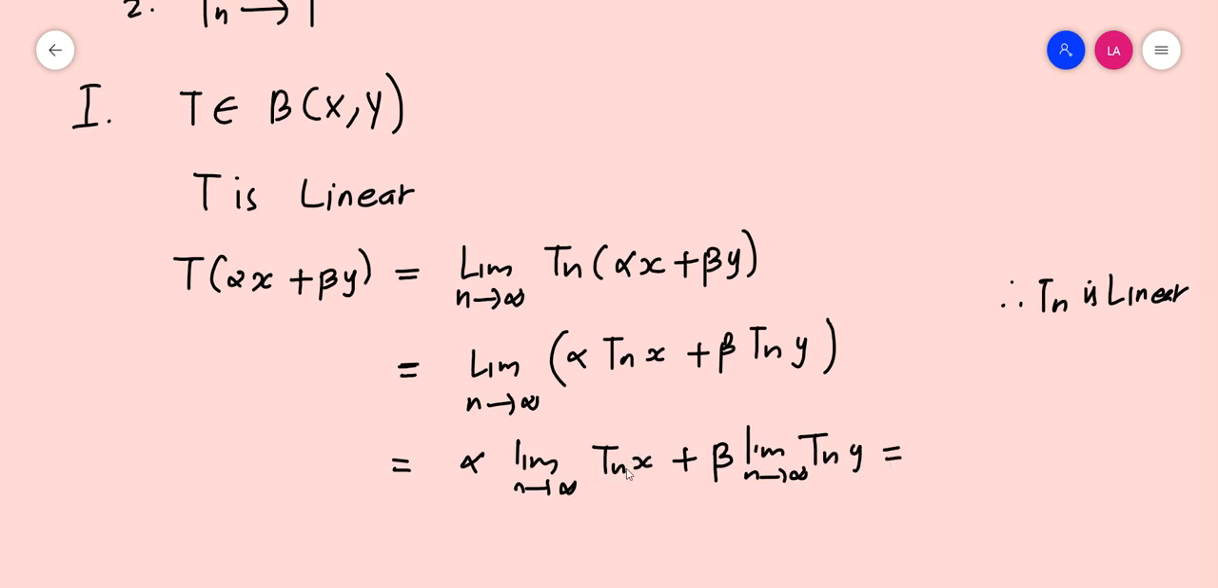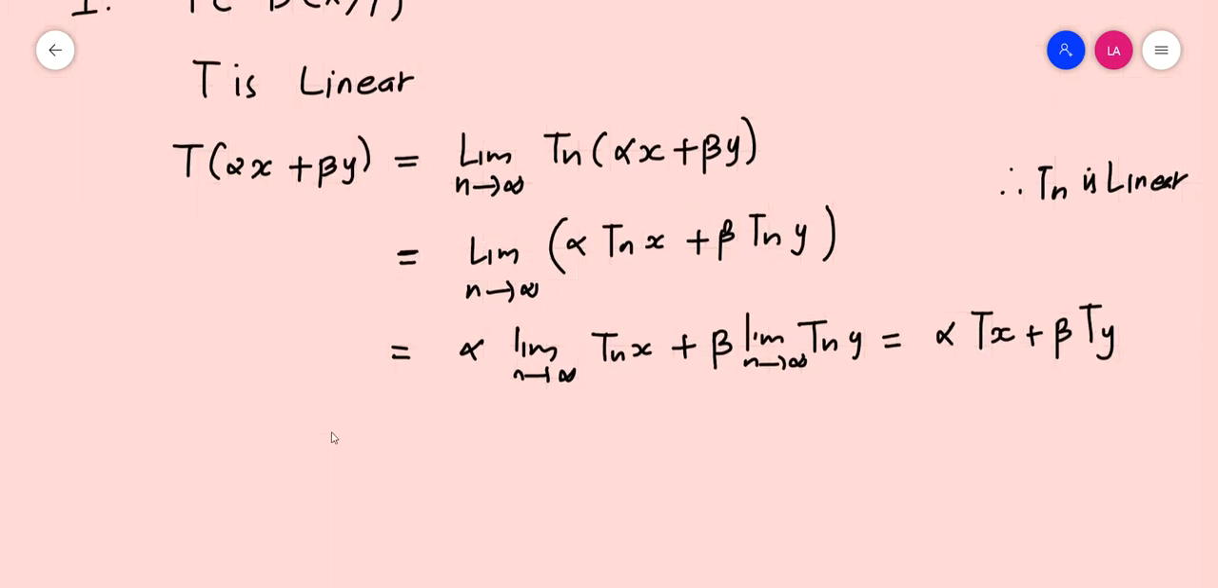Now, the limit as n tends to infinity of Tnx is taken to be Tx, and the limit as n tends to infinity of Tny is taken to be Ty. It should be equal to alpha Tx plus beta Ty. So T of alpha x plus beta y is equal to alpha Tx plus beta Ty, which means that T is linear. So T is linear and T is from X to Y.